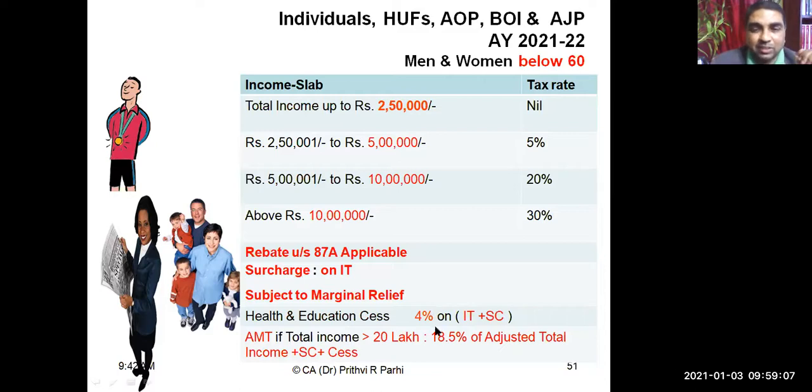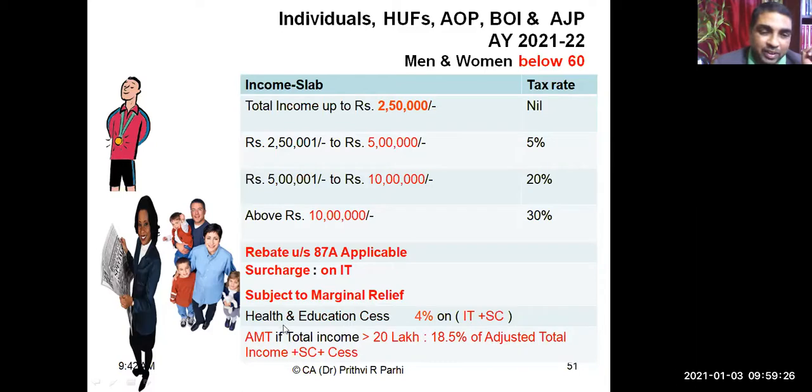And health education cess is 4% on income tax plus surcharge. In this example, we had taken surcharge was not applicable. Therefore, I had not shown you how surcharge is to be computed. But first the income tax we have computed, on that surcharge will be added, then 4% on that will be computed. That is called a health education cess.